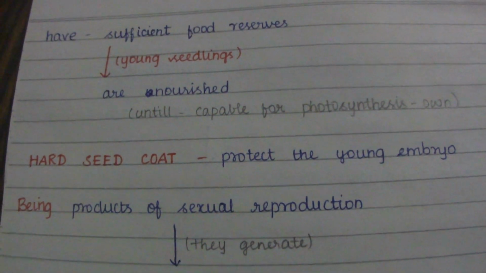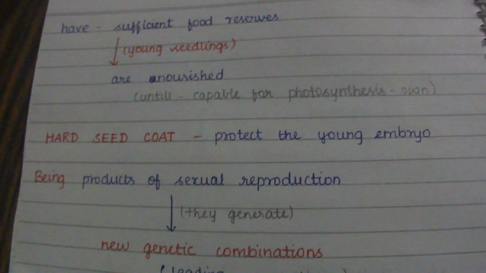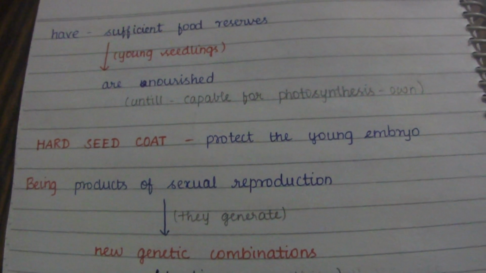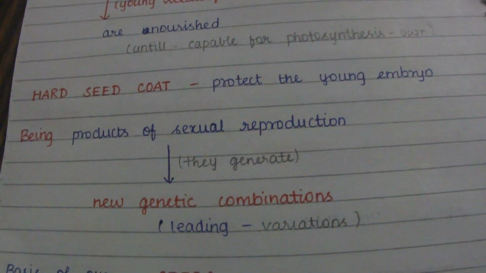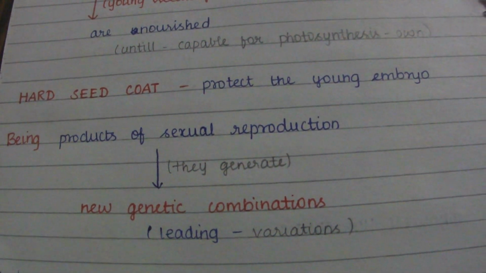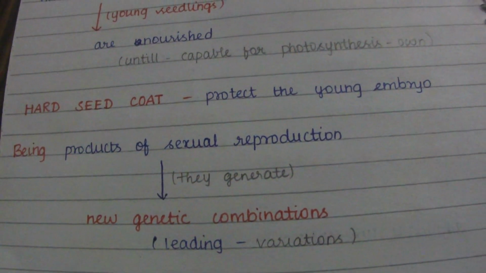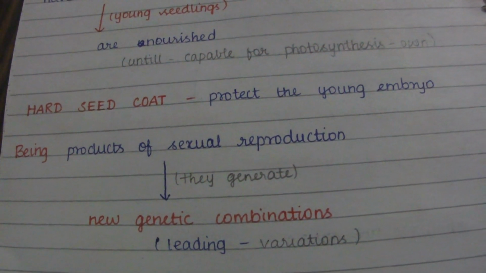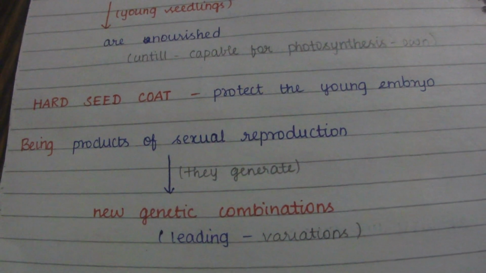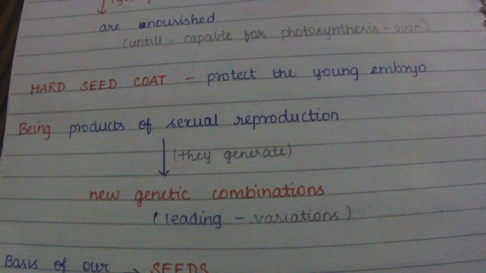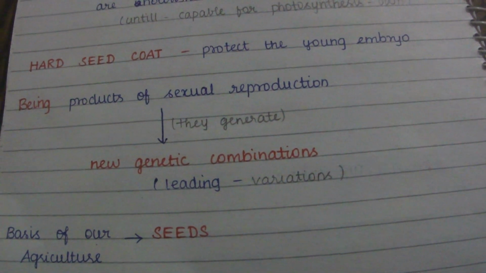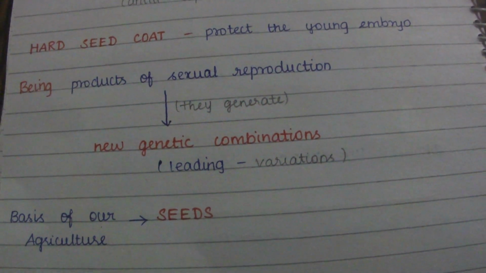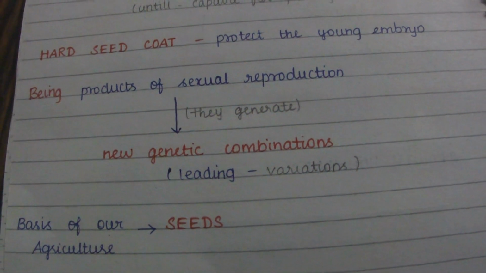Being products of sexual reproduction, new genetic combinations leading to variation are generated.